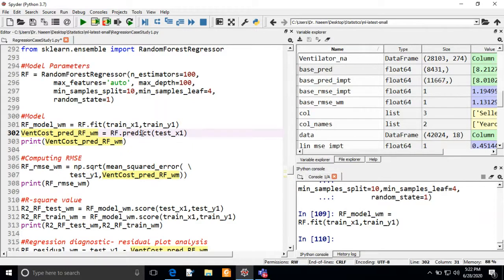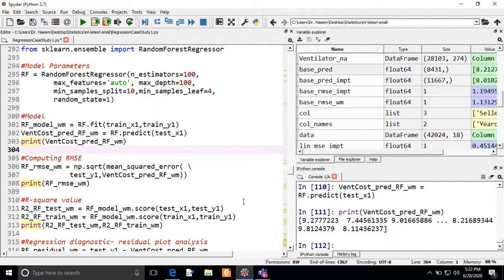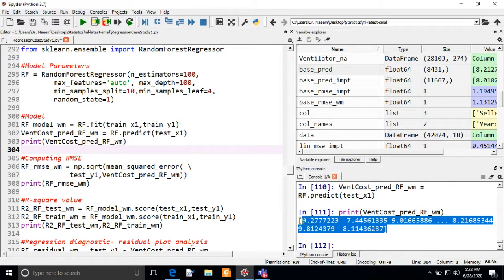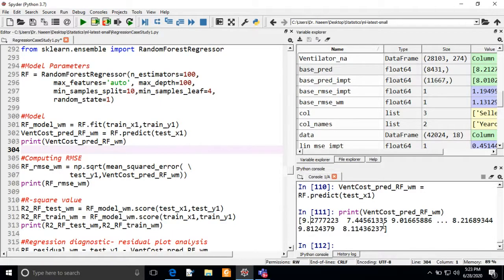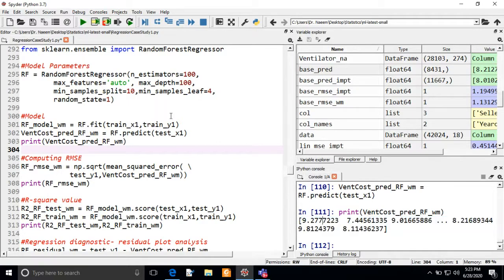Now I will execute this command to get the predicted score, and let me print. You can see here a one-dimensional data frame, or we can say a series of numbers, and this is the predicted score.